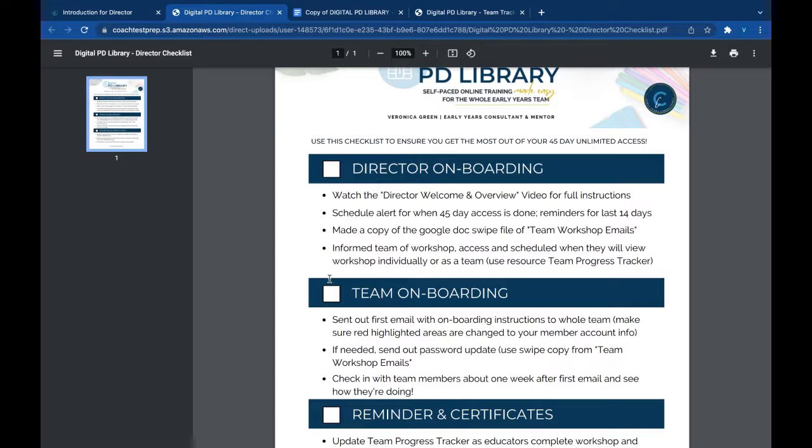Or the other option, which is what I love, is that by sharing the password and email address, every team member can log in when it works for them. Within those 45 days, everybody can log in, watch the trainings, and get their certificate when it aligns with their time and energy. I really believe that's when professional development is the most effective. As we all know, we've got busy lives. Sometimes things take us away.